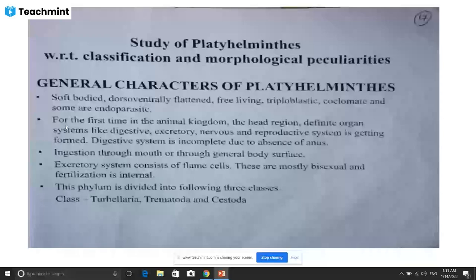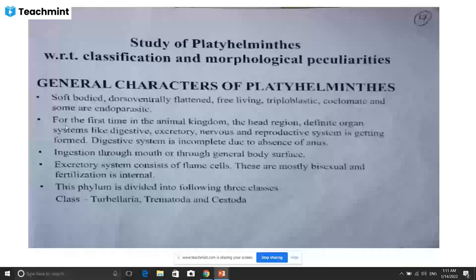These are mostly bisexual, and fertilization is internal. I think you know the bisexual and unisexual. Bisexual means both sex organs are present in a single animal, and unisexual means the sex organs are present in different animals. Depending upon that, we classify bisexual and unisexual, or what we call monoecious and dioecious organisms.